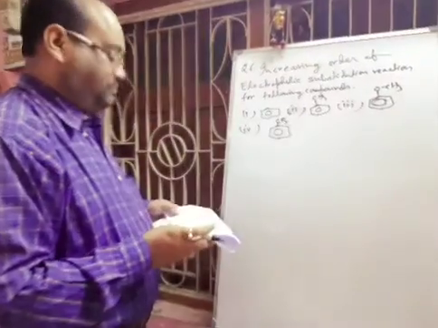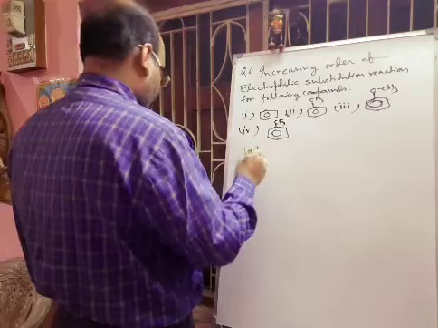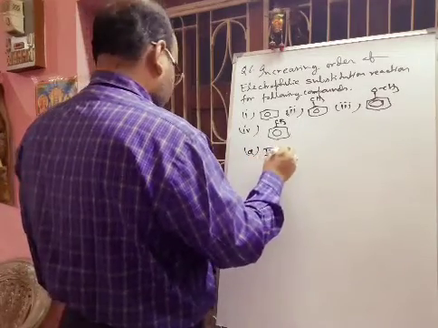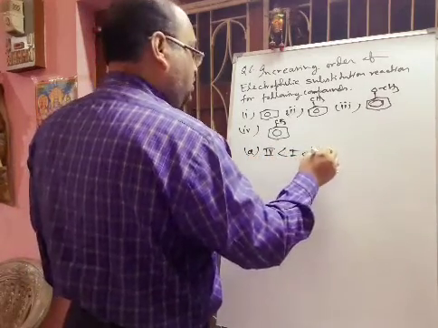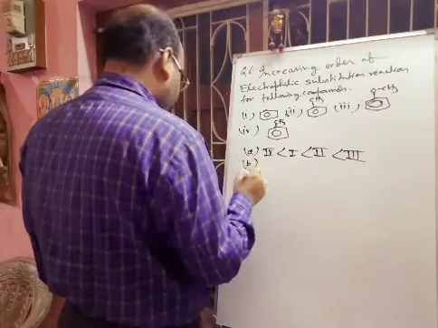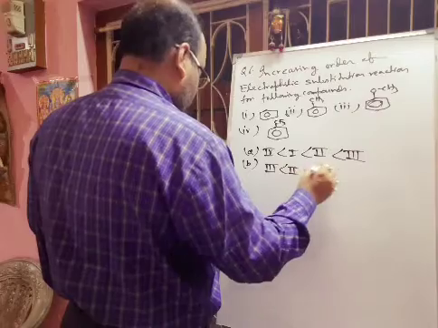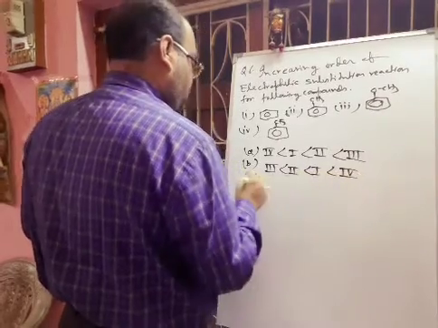Now, options are given: option A is 4, 1, 2, 3. Option B is 3, 2, 1, 4.